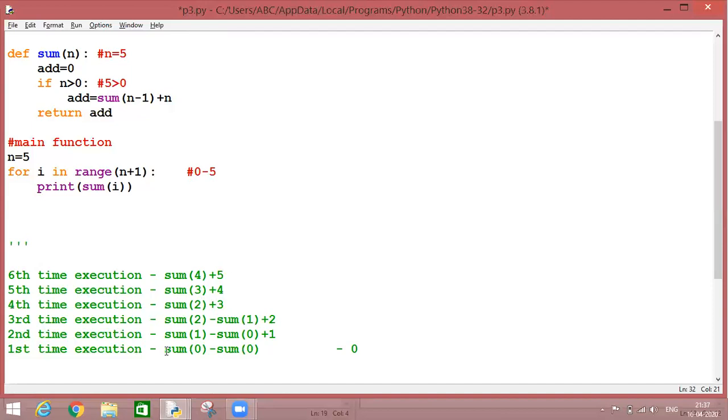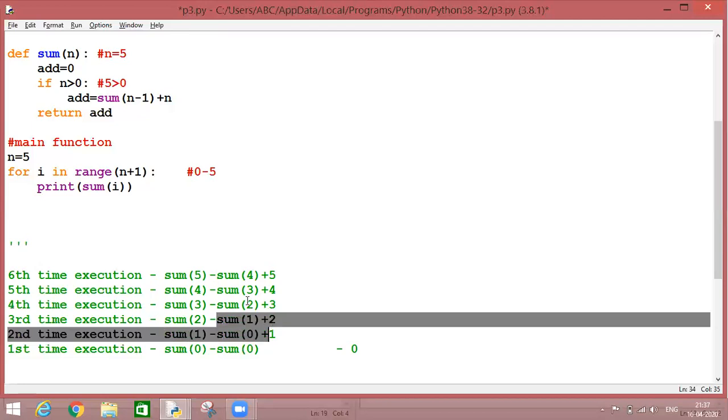Fourth time, I calculated the result for sum of 3. Next, I calculated the result for sum of 4. And the last time I calculated the result for sum of 5. And every time I got this equation.